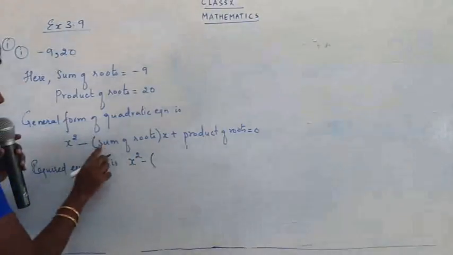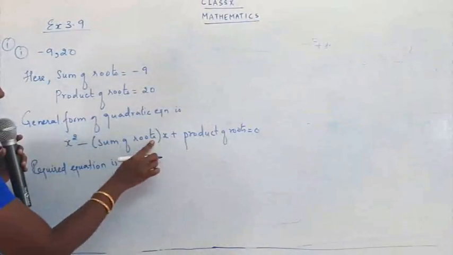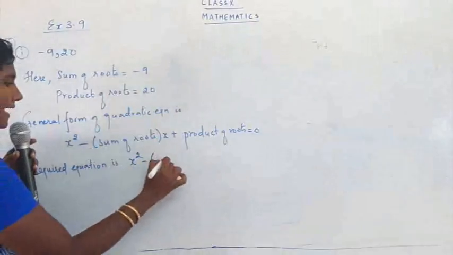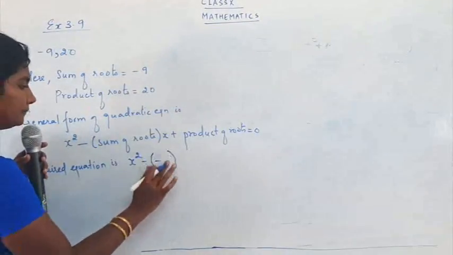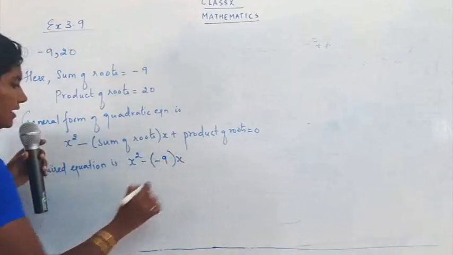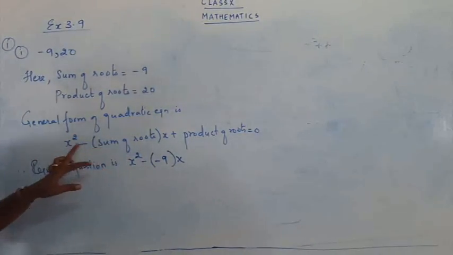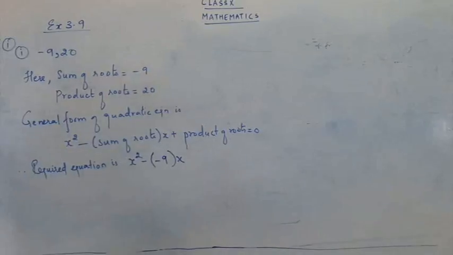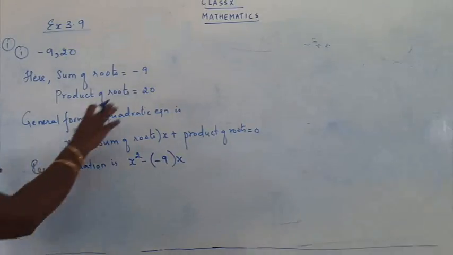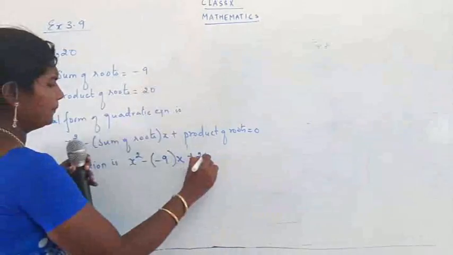Now in the bracket, sum of roots means I have to write minus 9 in the bracket, and what is here? X. X square minus 9x. Getting the step? See, that's why we use a bracket here. X square minus 9x plus, we have no brackets, we just mention here plus 20 is equal to 0.